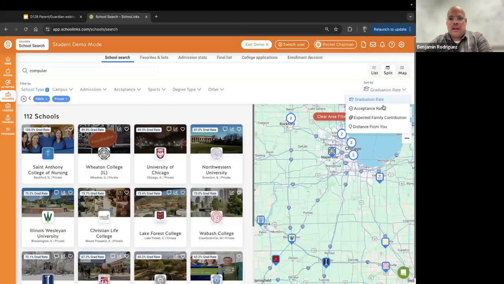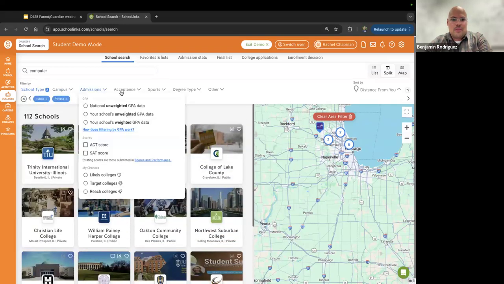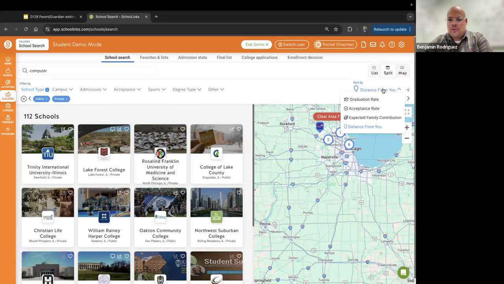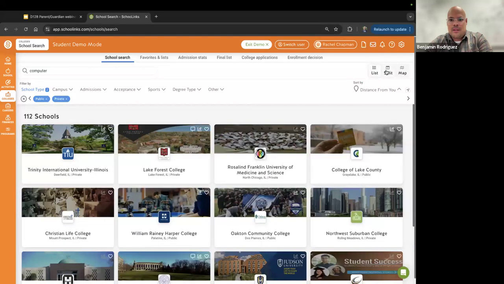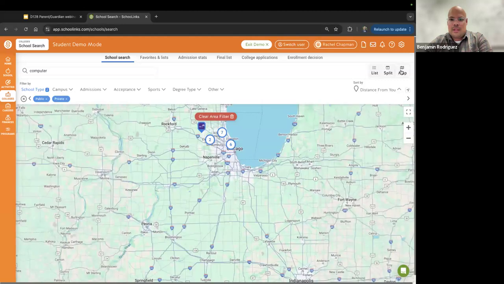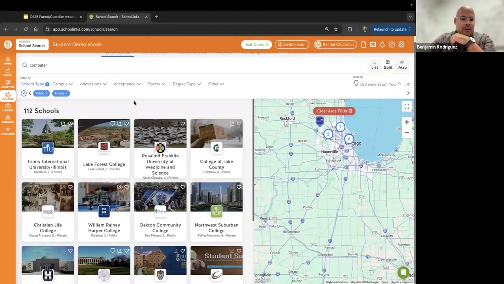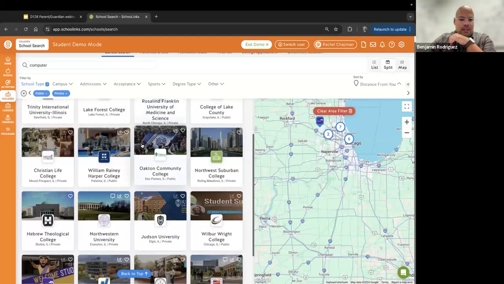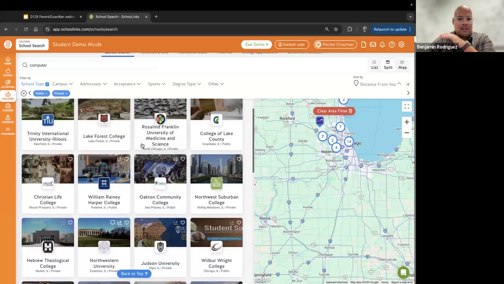So sort by, you can sort by graduation rate, acceptance rate, distance from you. So there's all sorts of ways to filter this list over here, whether it's through these filters on this top left corner or the sort that's happening over here. So I have all sorts of options there. Notice that this is my split view. I can go totally list view as well as just the map as well. So there's all sorts of ways to set up this search that might make sense for you. Notice right away that we have all sorts of colleges and universities that we can start looking at in terms of options.